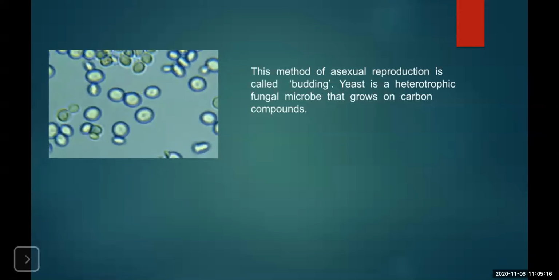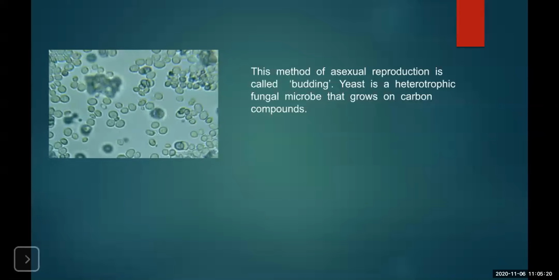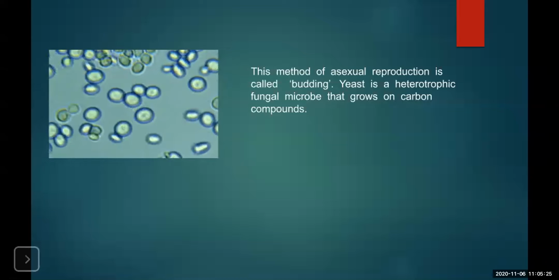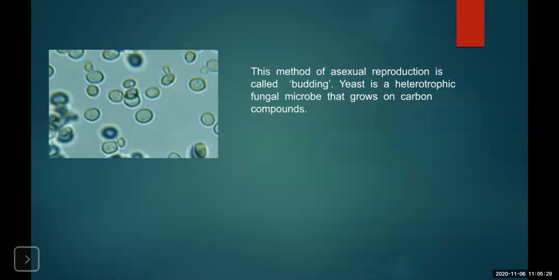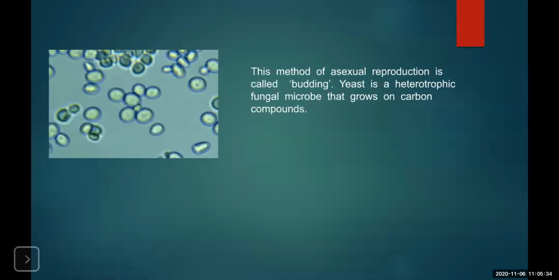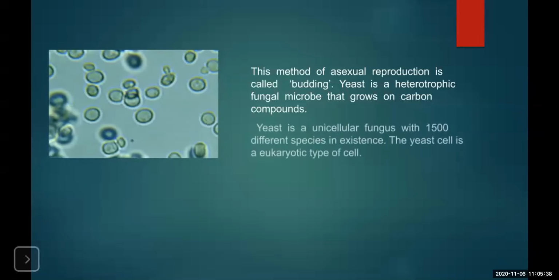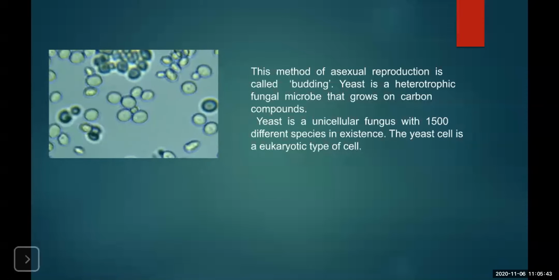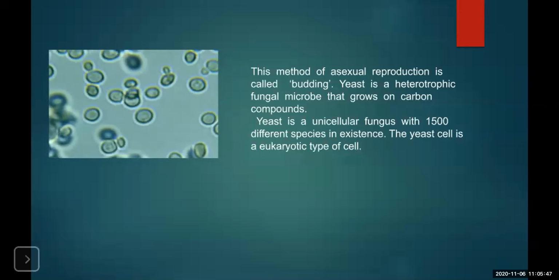These yeasts are heterotrophic fungal microbes that grow on carbon compounds. So remember, yeast requires carbon compounds for their proper growth. In our activity, we have used sugar solution. Sugar is rich in carbon compounds, which are utilized by the yeast for their growth. When they are growing, they produce carbon dioxide and alcohol.